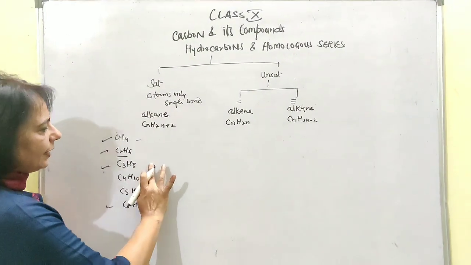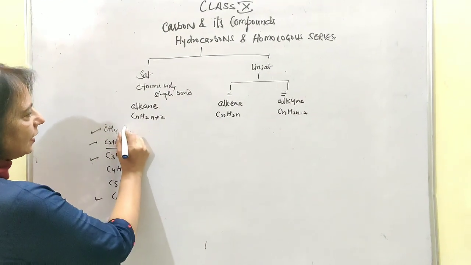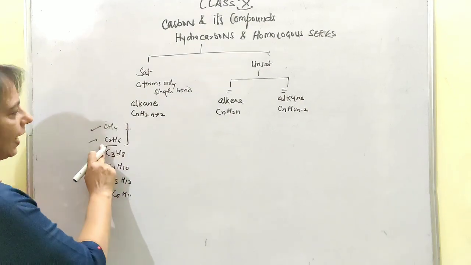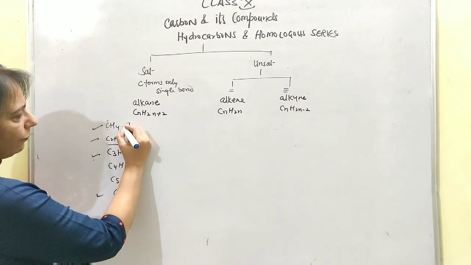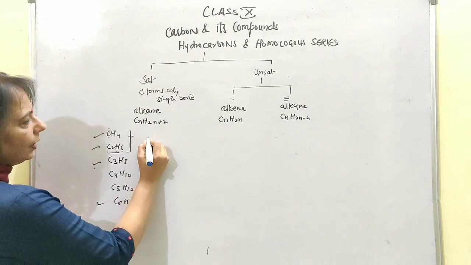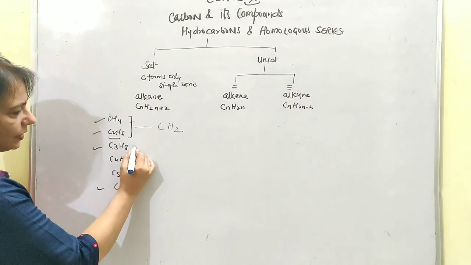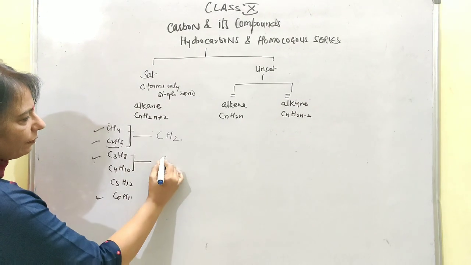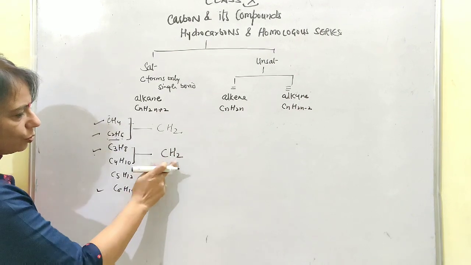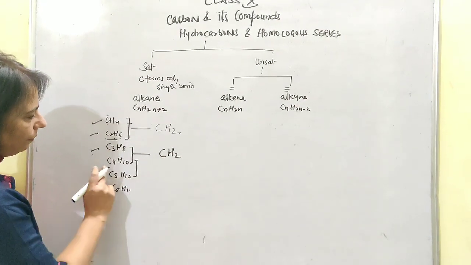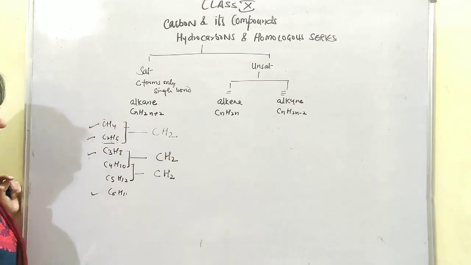Okay, now look at the next thing which I want to convey to you, and listen very carefully. Let's take two successive homologues of the alkane series, CH4 and C2H6, that means methane and ethane. If you find the difference in the carbon and hydrogen atoms, there is a gap of one carbon and two hydrogen atoms. In the similar way, take these two successive members. Here also you will find one carbon atom and two hydrogens: 4 minus 3 is 1, 10 minus 8 is 2 hydrogens. In the similar way, you will find the gap between butane and pentane also: one carbon and two hydrogen atoms.